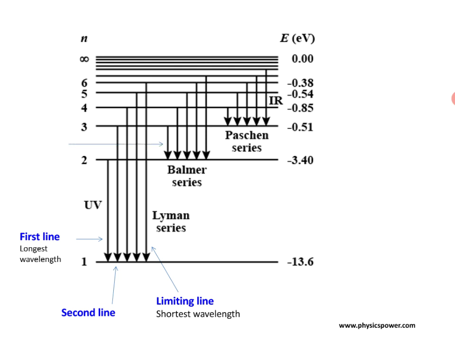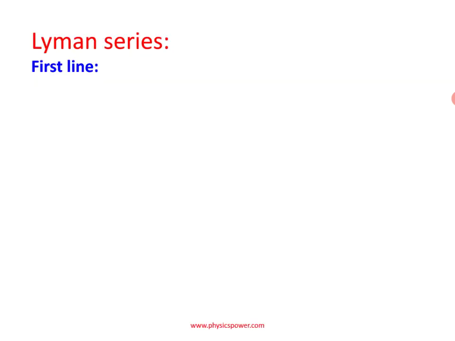Similarly, in Balmer series, the first line is the longest wavelength line. Similarly, the last one, if electron jumps from n equals infinity to n equals second energy state, then that is the limiting line in Balmer series, that is the shortest wavelength. Similarly, in Paschen also. Now let us analyze Lyman series.